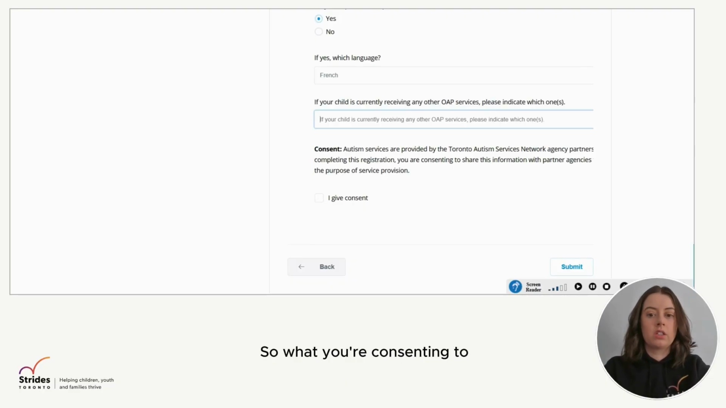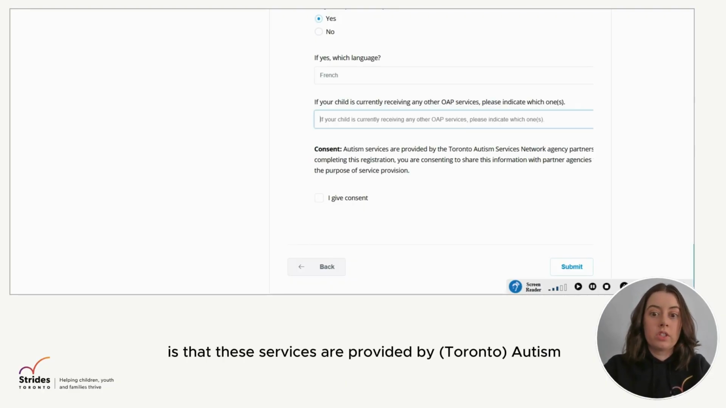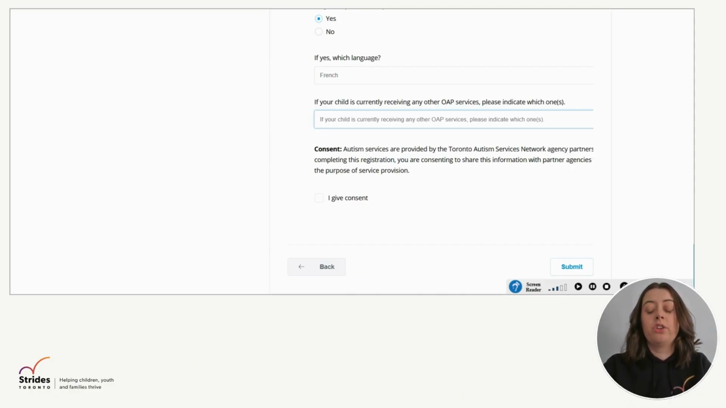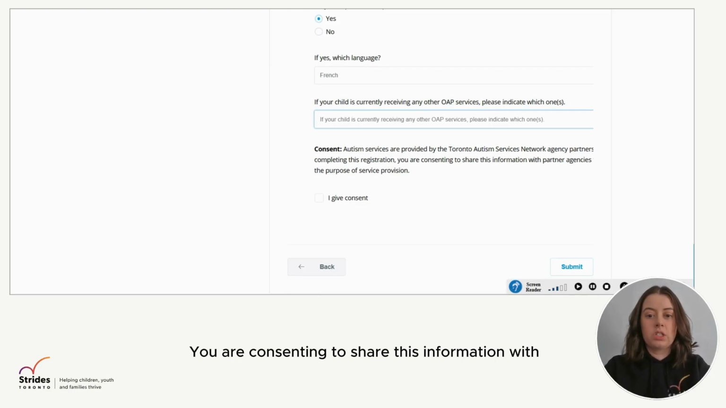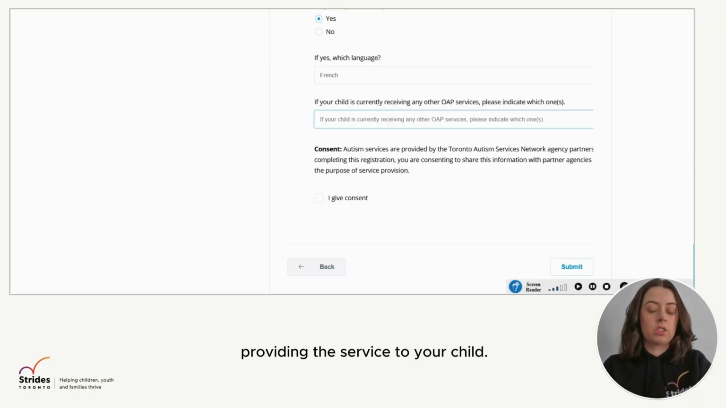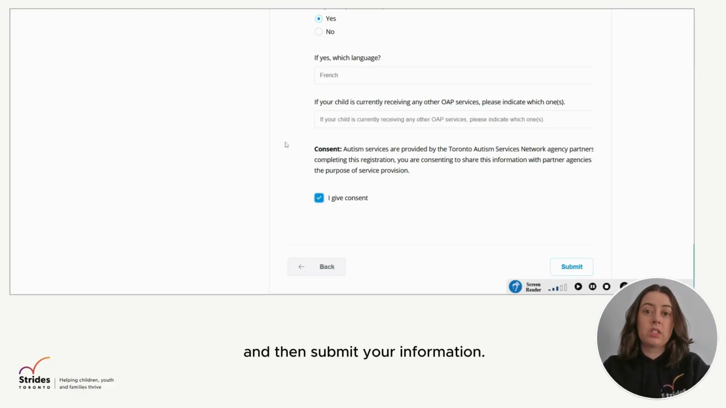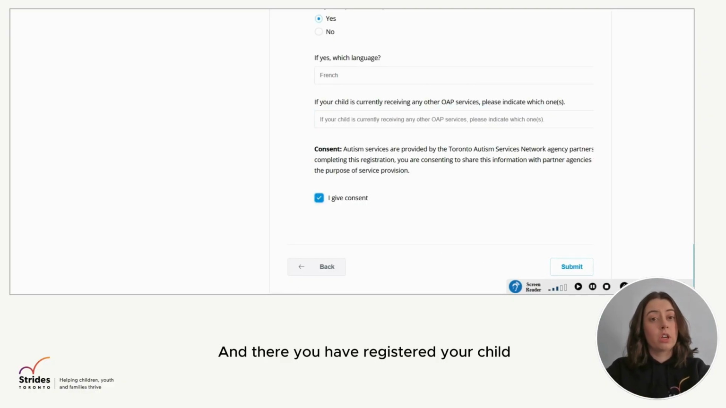So what you're consenting to is that these services are provided by Autism Services Network and agency partners. You are consenting to share this information with the agencies that are serving your child, providing this service to your child. If you give consent for this, you will click I give consent and then submit your information. And there you have registered your child for an entry to school program.